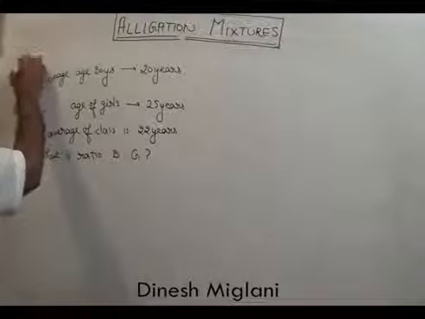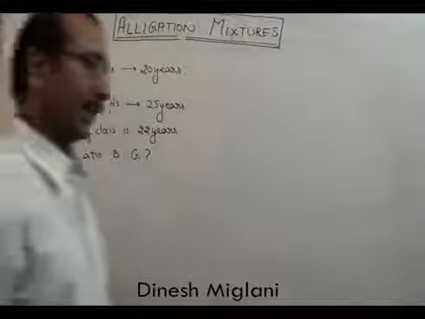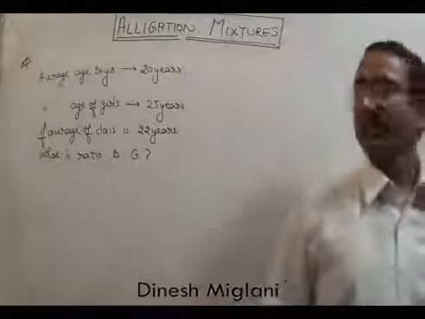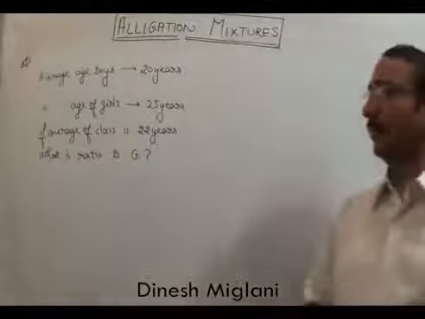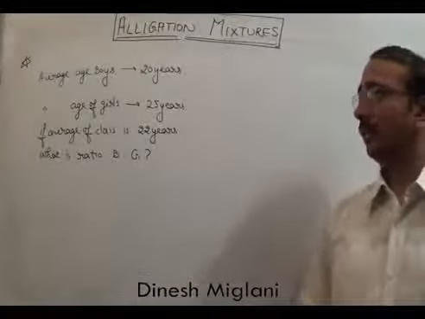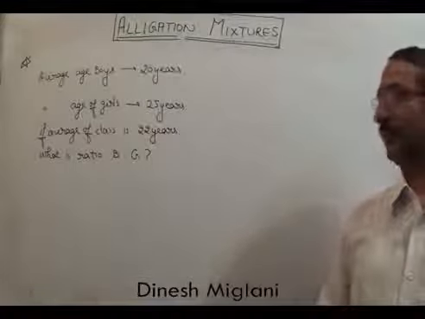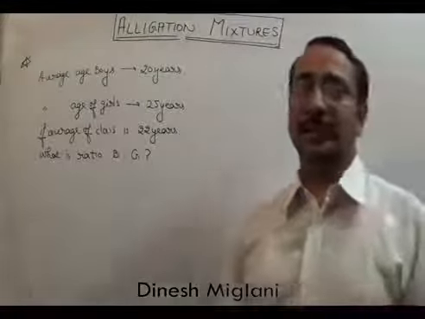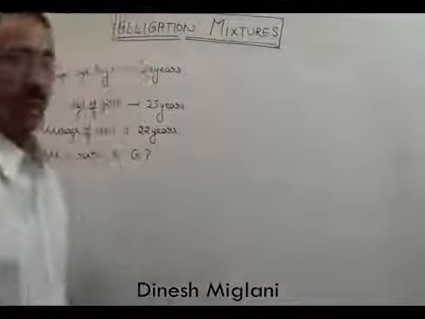The statement is: average age of the boys 20 years, average age of the girls 25 years, and average age of the class is 22 years. Based on that, we have to find the ratio of boys to girls. This is a question of weighted average. How can we go for it?